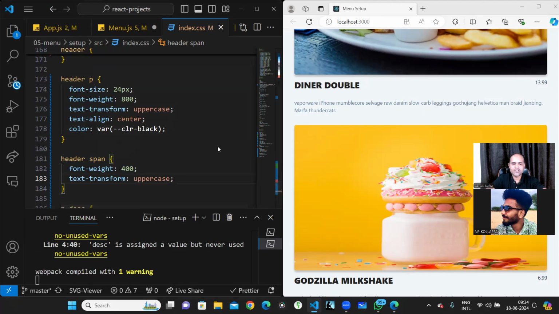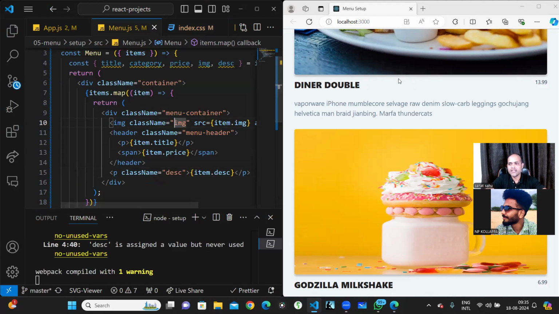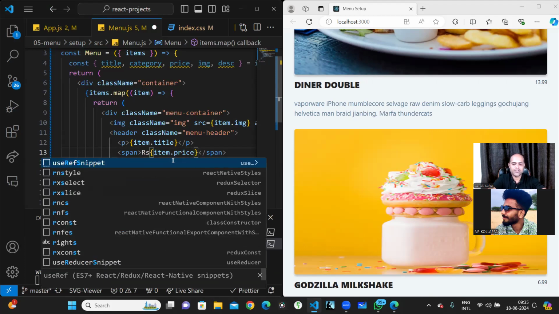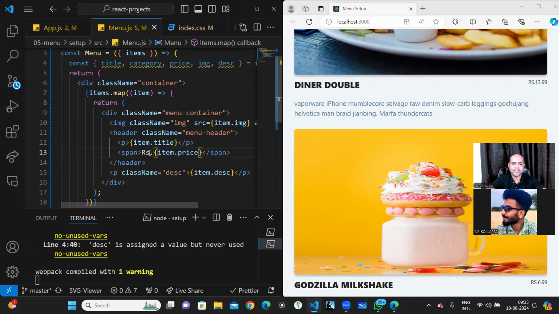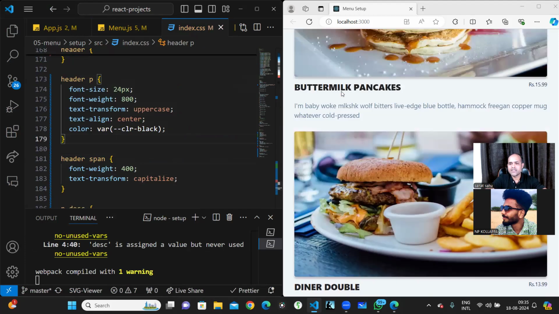Since this is a number, it is not working properly. Okay, it is looking good only, but I need to have the rupees and everything, right? How to add the dollar over here or price in rupees? I'll just write rupees over here. Will it work? I think it should work. Yeah, it is working. Because I've done uppercase, everything is becoming uppercase. So in that case I just need to write capitalize so that only R becomes uppercase and S becomes small: Rupees 13. Now this is looking a little better, right?